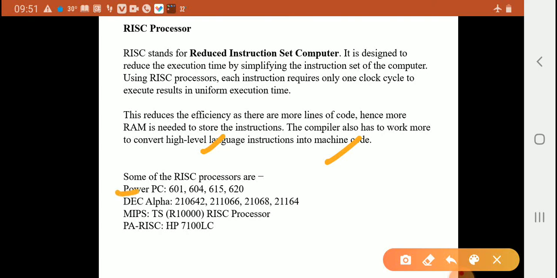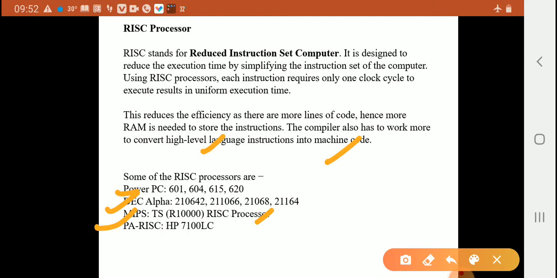Some of the RISC processors are PowerPC 601, 604, 615, 620, DEC Alpha 21064, 21066, 21068, 21164, MIPS R10000, and PA-RISC HP 7100LC.